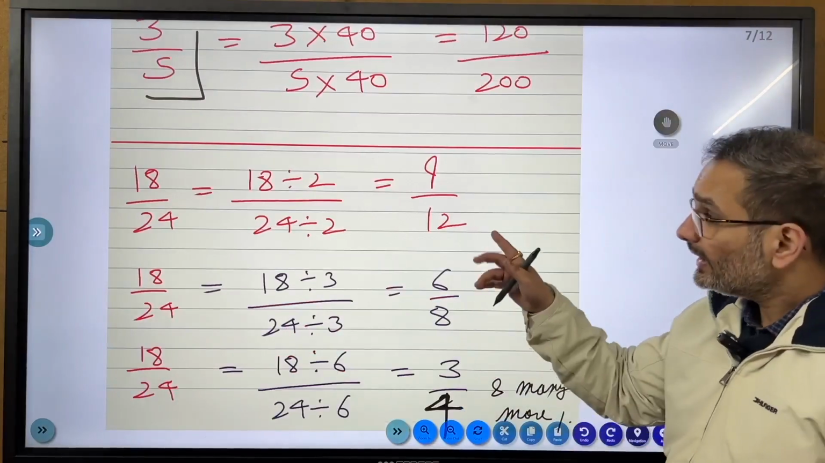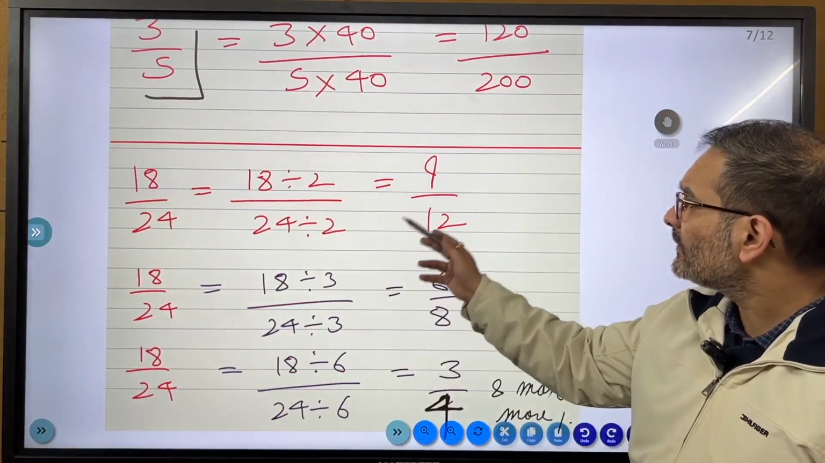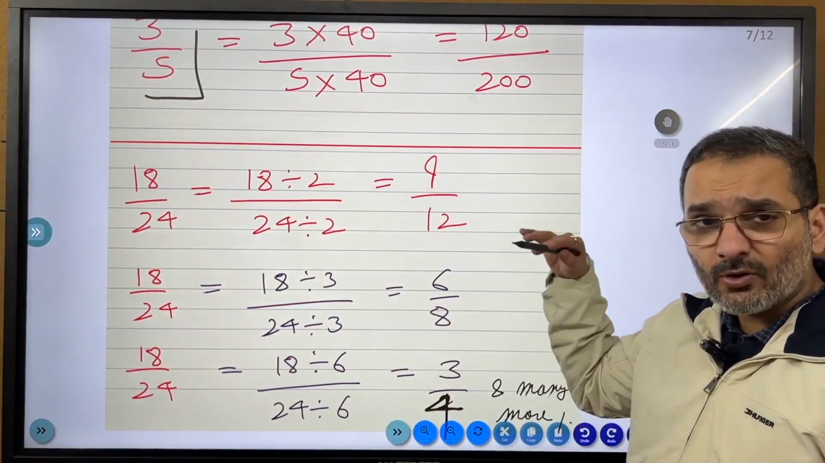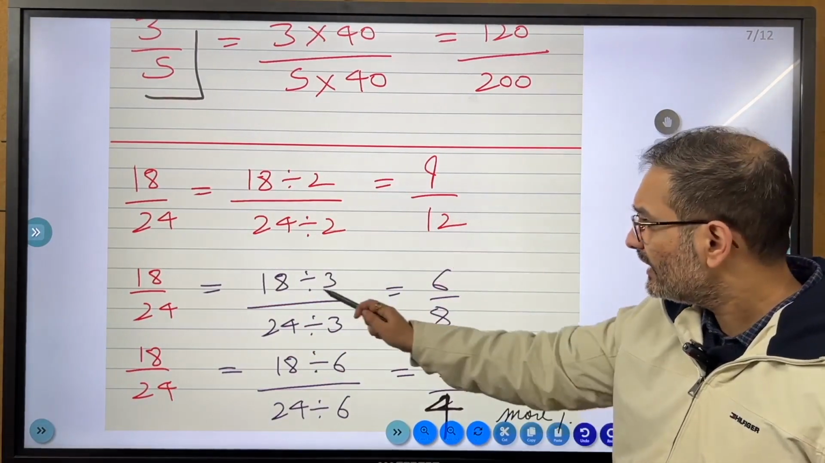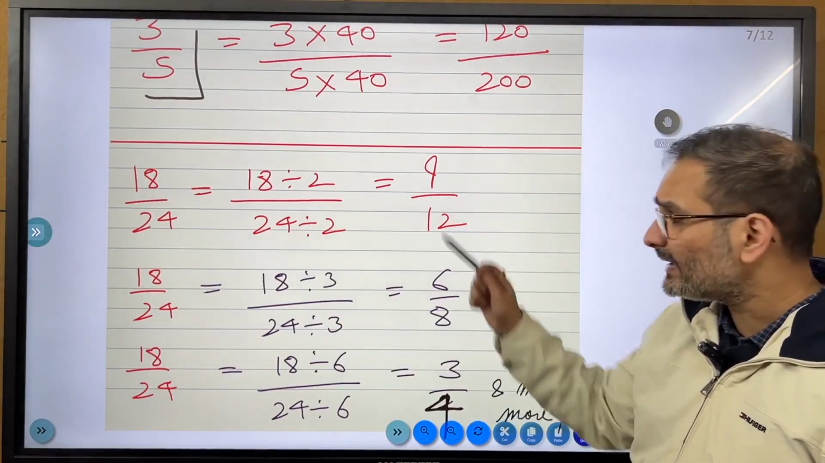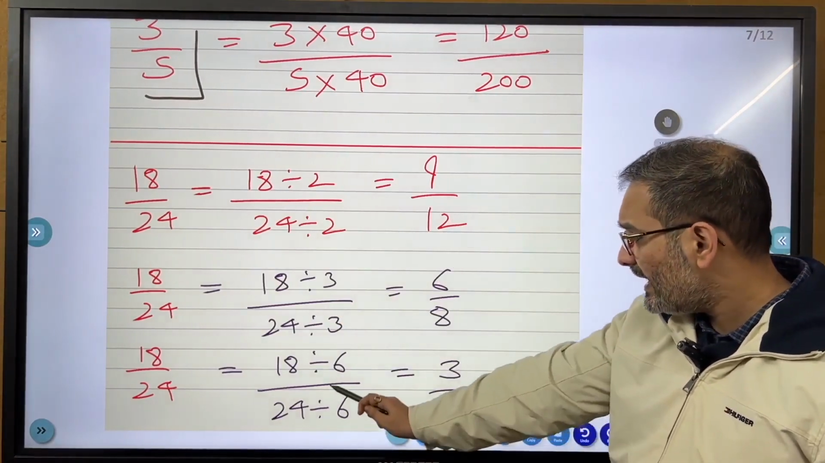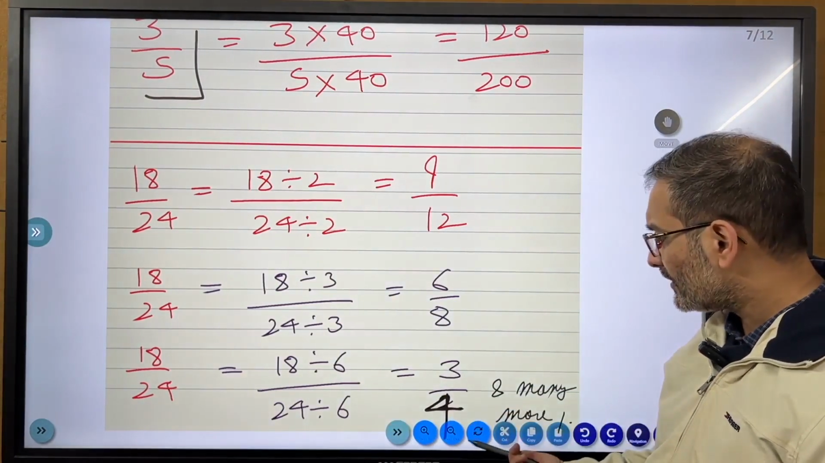Then let's practice 18/24 once. 18 divided by 2, 24 divided by 2, gives 9/12. Now this can go even lower because it's in the table of 3, but we're leaving it here for now. 18 divided by 3, 24 divided by 3, because above we saw multiplication examples and now we're seeing division examples. 18 divided by 6, 24 divided by 6, gives 3/4, right?